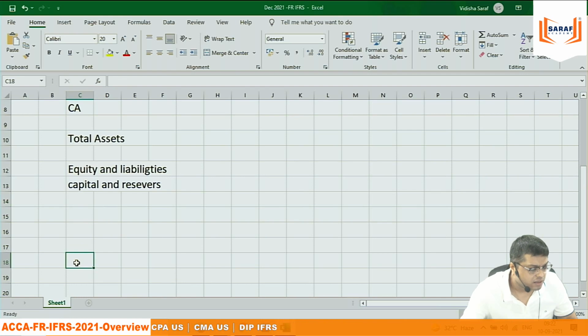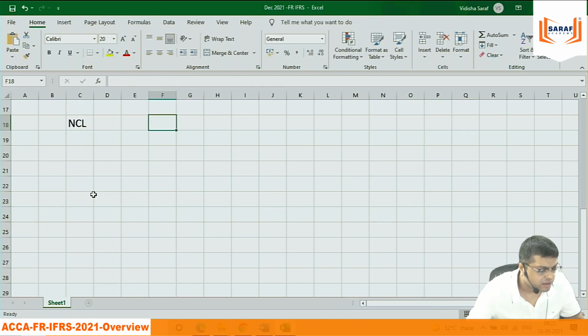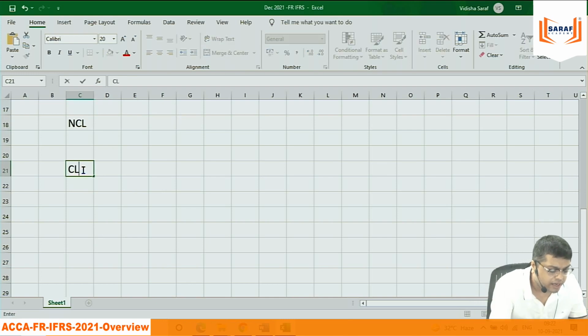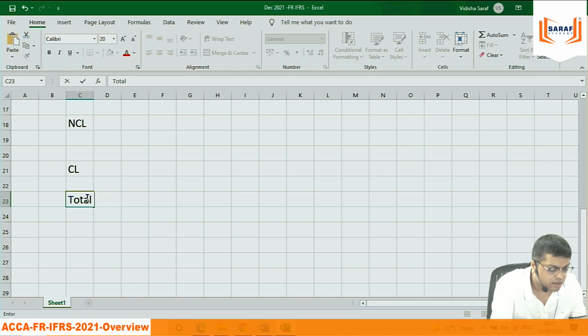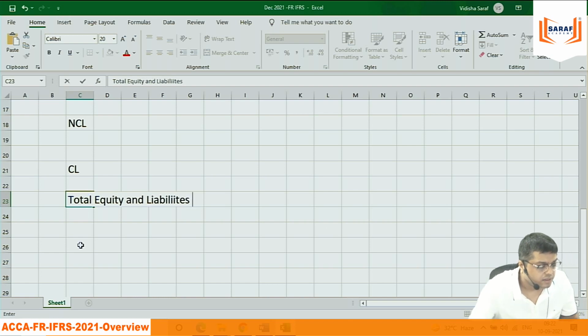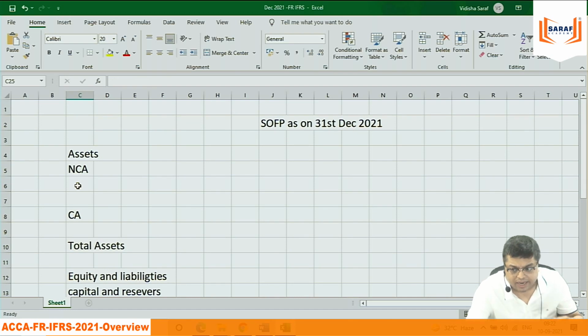Then non-current liability. Then current liability. Then total equity and liabilities. When you are preparing, you will be writing under non-current, property, plant, equipment. You will be making a format so that you can remember.